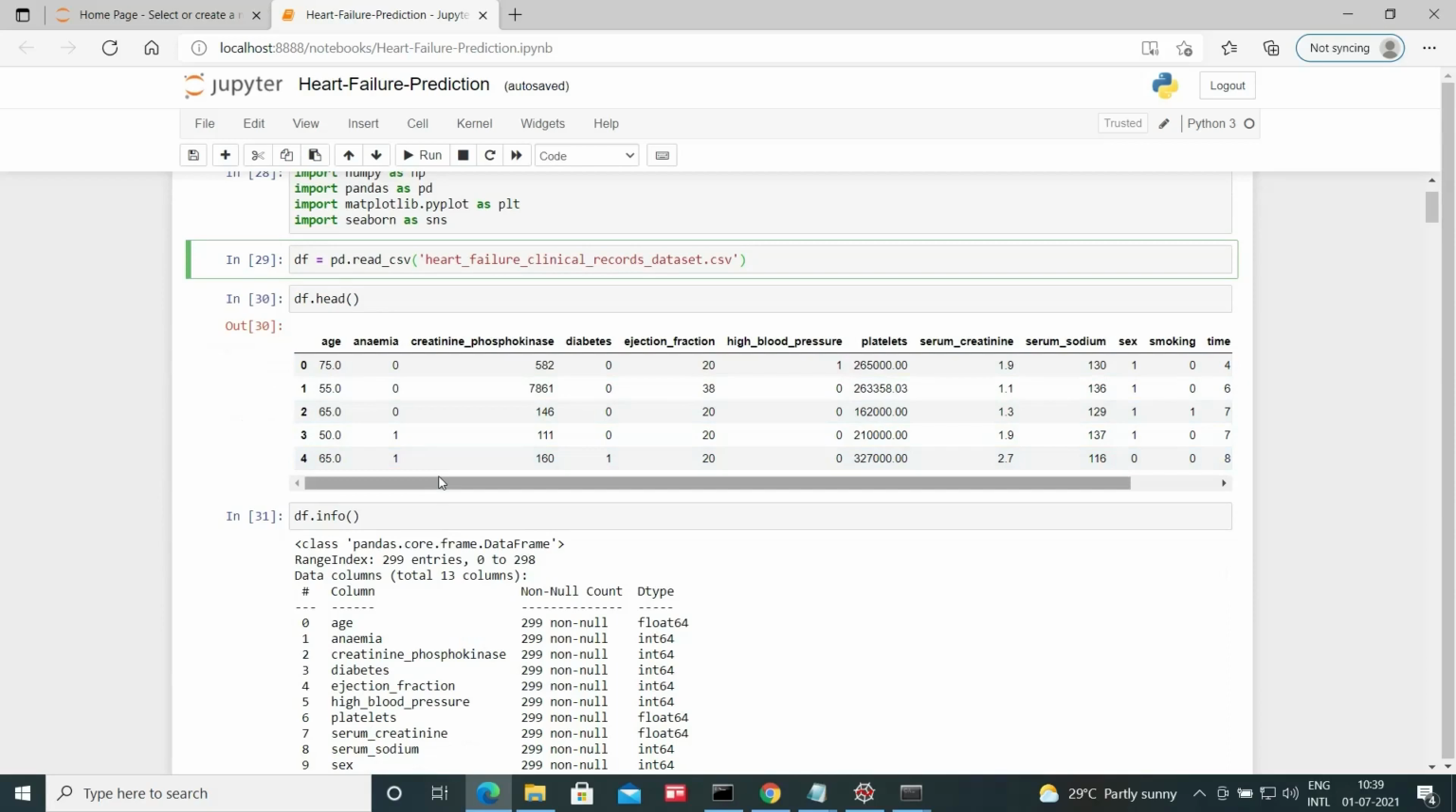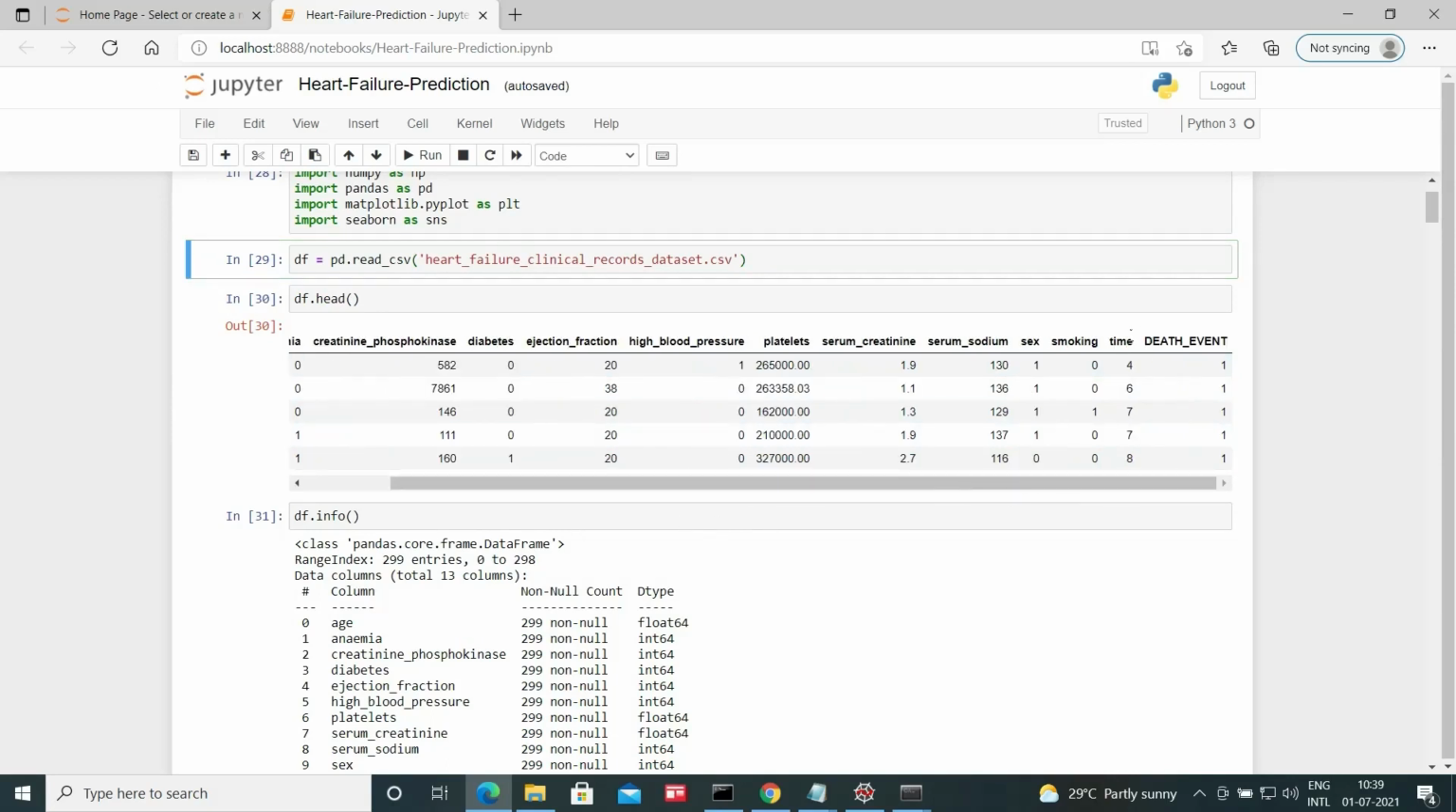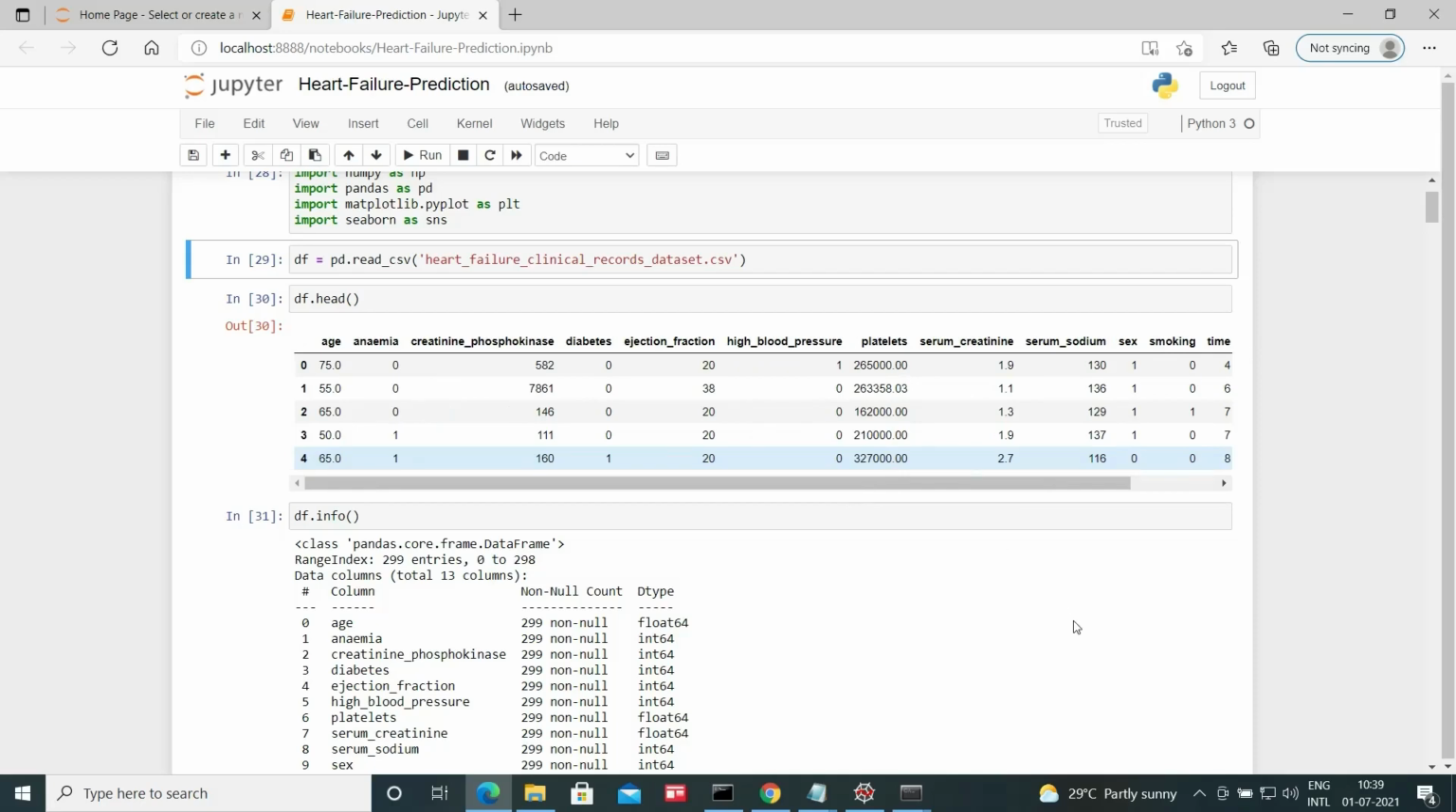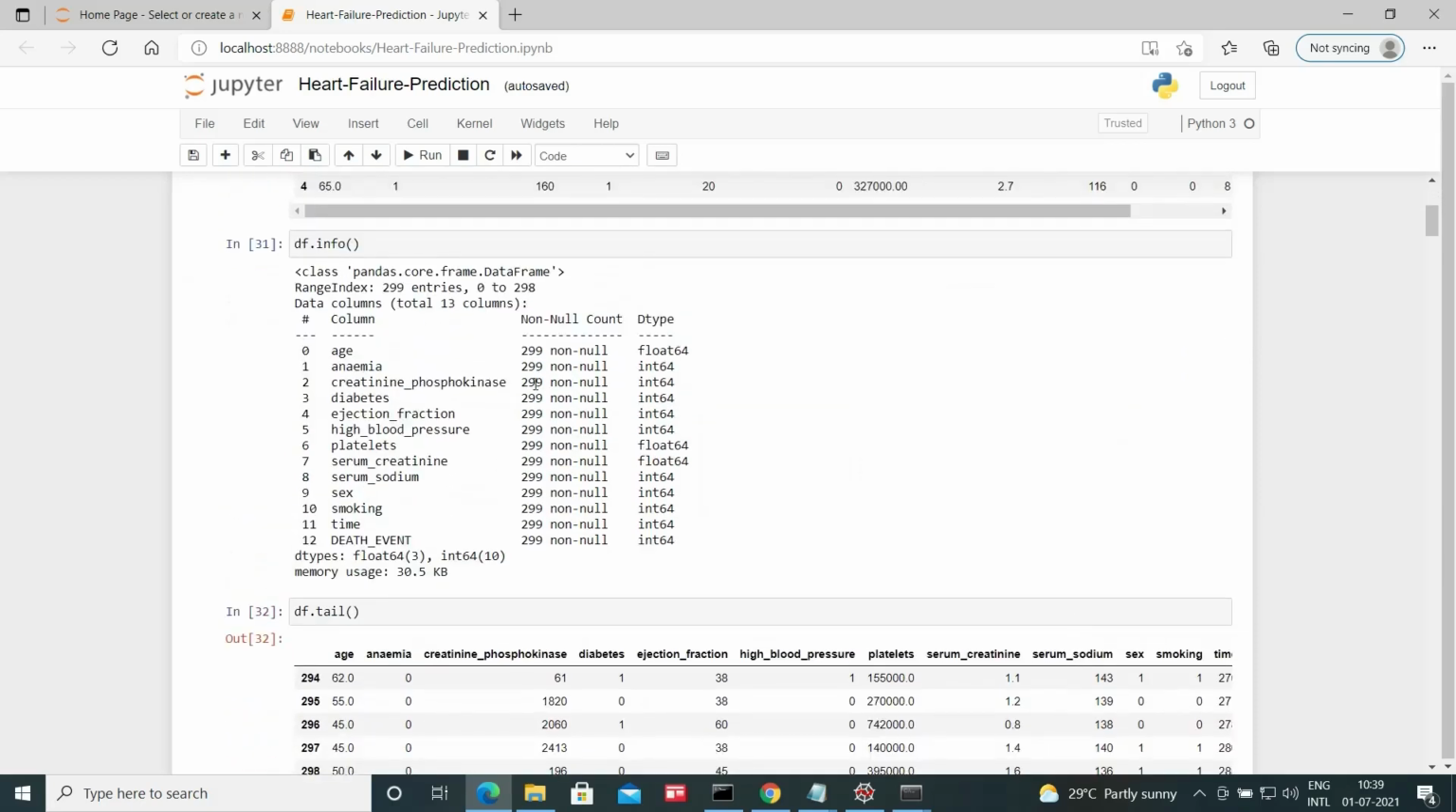And as you can see, basically there are 12 features up to time, which are the independent variables, and our death event is our dependent variable, or what we are going to predict. And there are 300 observations, 299 actually. That means we have data of 299 patients.